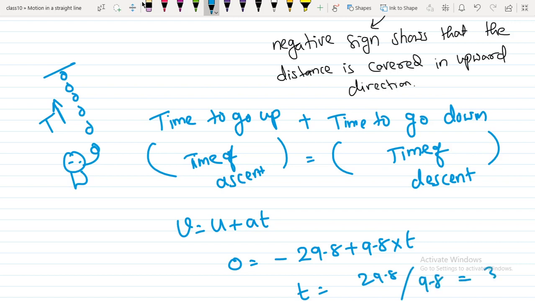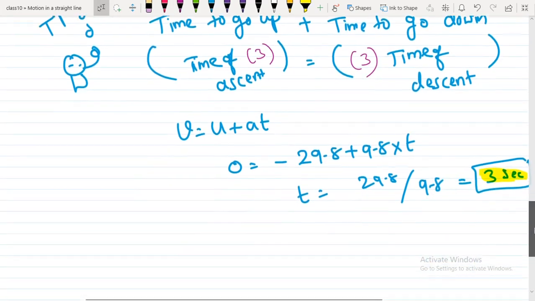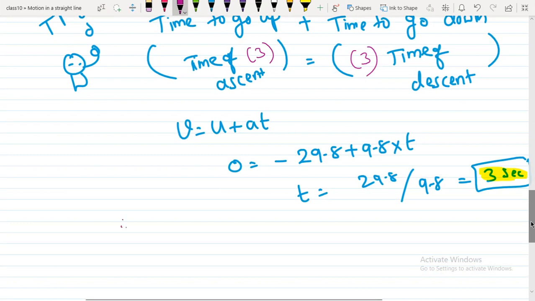If you do this division, you get 3 seconds. So the time of ascent equals 3 seconds and the time of descent is also 3 seconds. Why? Because the acceleration is the same. Therefore the total time taken is 3 plus 3, which is 6 seconds.